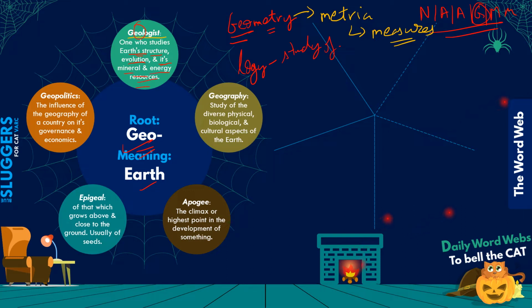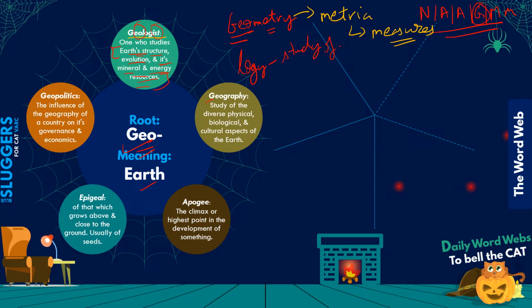How geology आपका geography से different कैसे हो जाएगा? वो हम लोग अभी आगे देखते हैं. We'll come to geography in a bit, right? So geologist is the person who studies this, and this subject that involves the study of Earth structures, evolution, and its mineral and energy resources will be considered as geology. Okay, IST वाला part जहाँ पे भी लगता है, it refers to the person who practices that profession. Okay, so like psychiatry and psychiatrist, right?